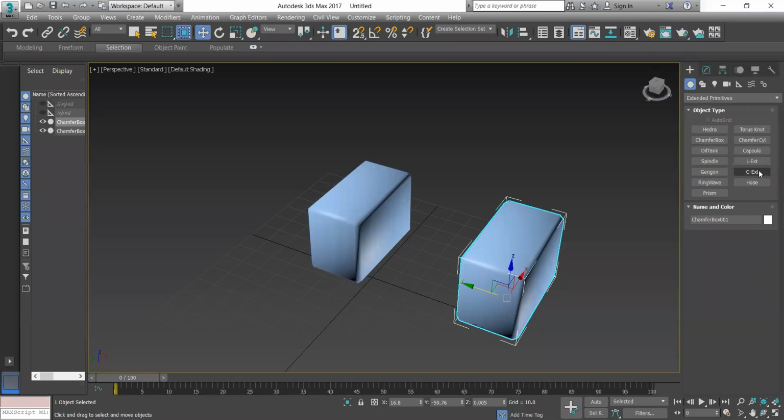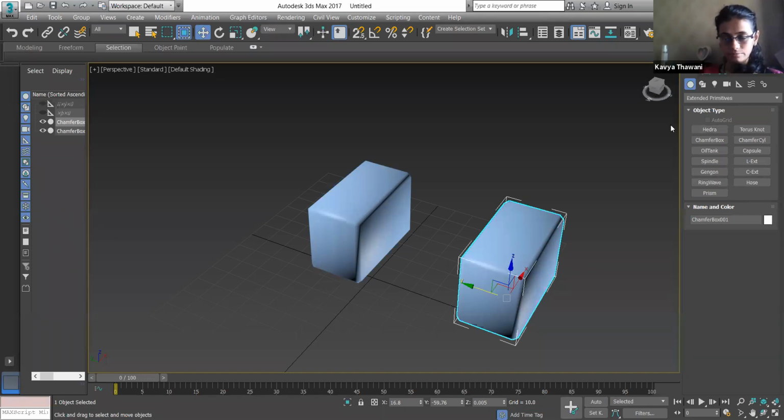Remember I told you this LEXT and CEXT are used for creating walls. So you can create a C wall, keep one side open, and then you can place a sofa and a rectangular reception table over there. Or you can create a dining table using different objects, different table stands you can use.